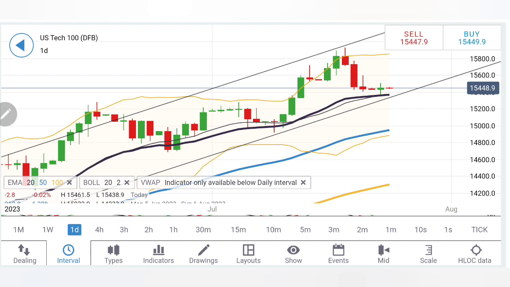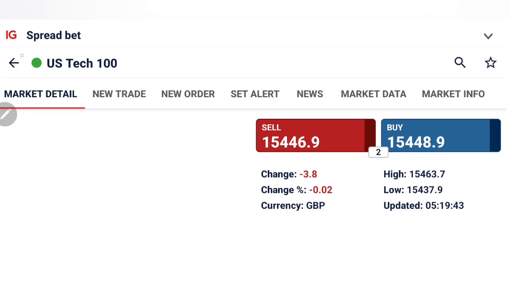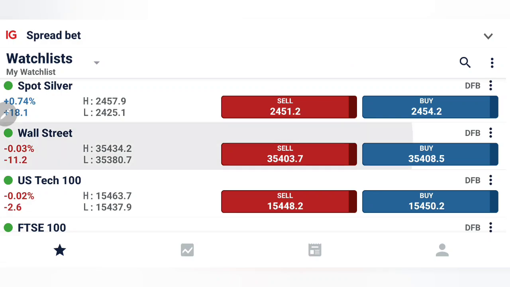On the upside, be careful for the 15,530, 550 zone and then 15,600. Above 15,600, bulls might take over. Trade accordingly. Now let's have a look at Dow Jones.